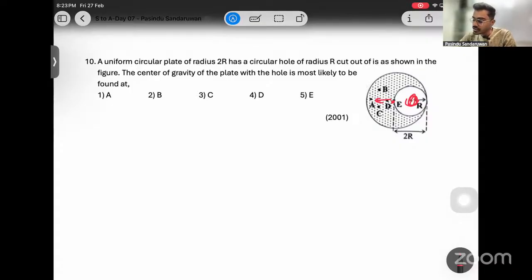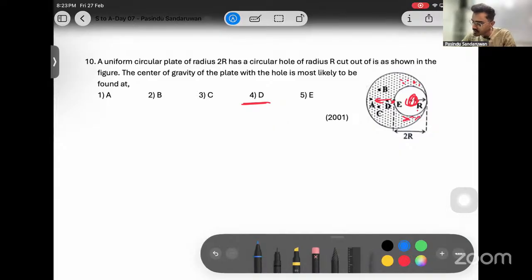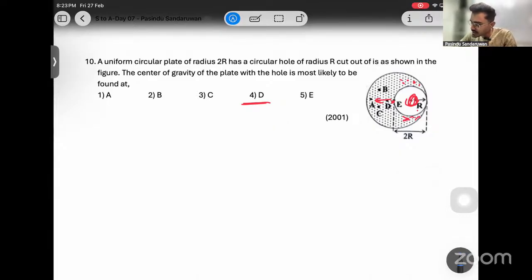So it cannot be shifted to a further point as A because some mass is still here. So probably it should be D. It should be D, right? If you need more verification, since data are given, you can do a calculation for this if needed, like this, right?